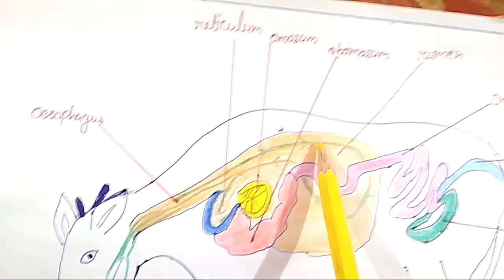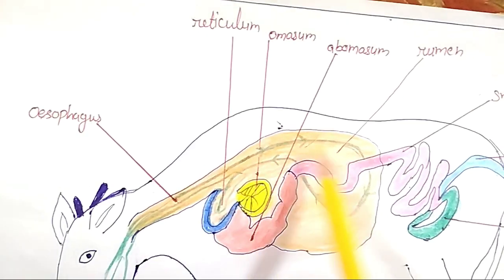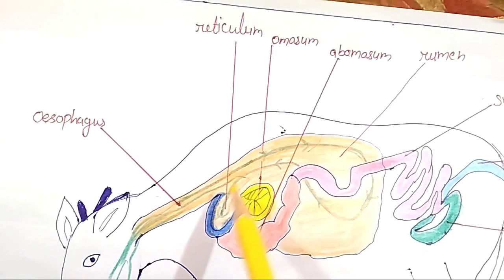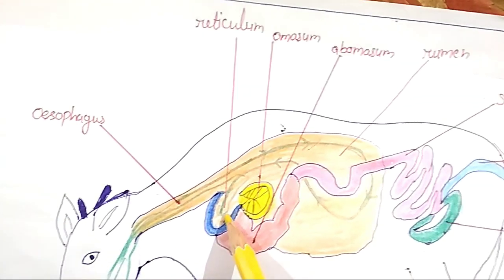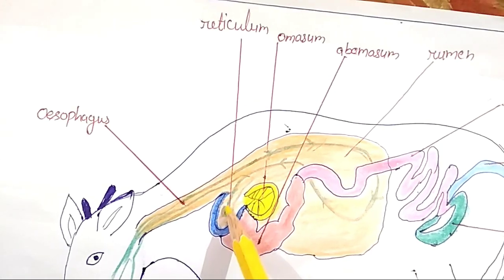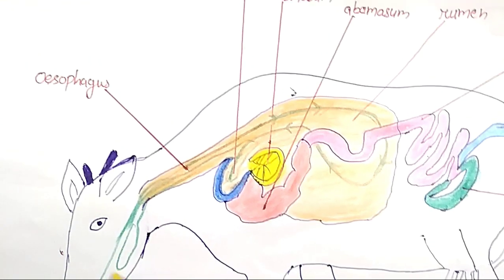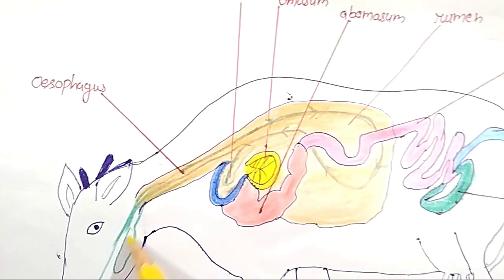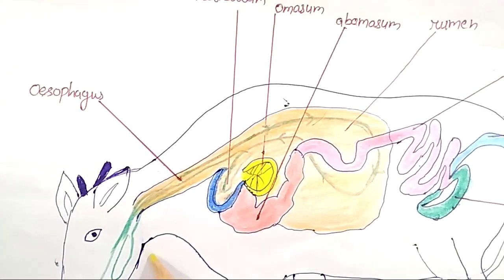Here you can see this green line is showing food first enters the rumen, after that goes into the reticulum, from where it is returned to the mouth. Here rumination is done, means chewing of food is done in the mouth.